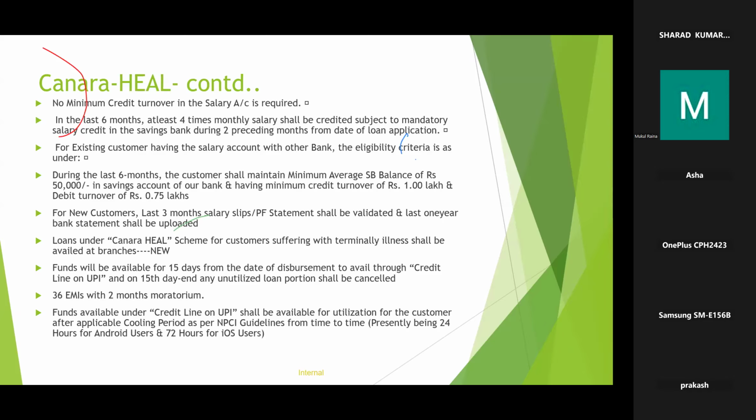For existing customer having salary account with other bank, the eligibility criteria is as follows. During the last 6 months, customer shall maintain minimum average SB balance of 50,000 in our bank and having minimum salary credit turnover of 1 lakh and debit turnover of 75,000. For new customers, we have already told, only salaried class is eligible. For them, last 3 months salary slip or PF statement shall be validated and last 1 year bank statement shall be uploaded. So this is about Canara Heal basic guidelines.